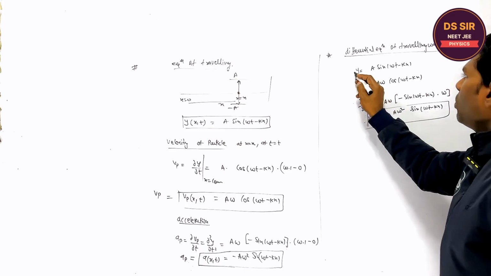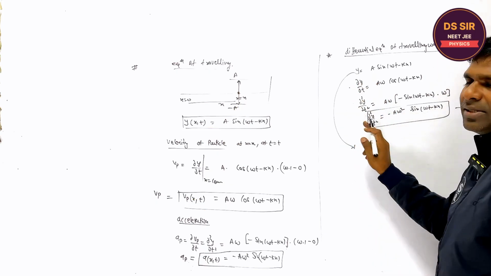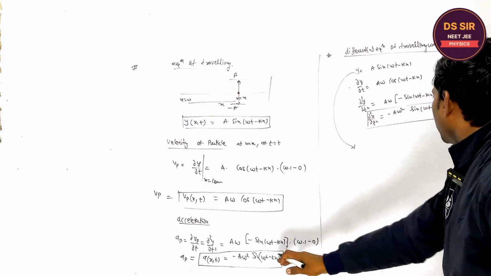Right. Now, this is the velocity of the particle, this is the acceleration of the particle. All right, like this.